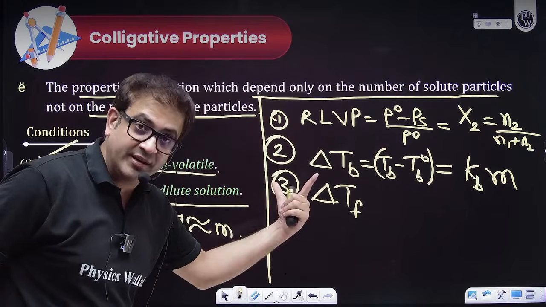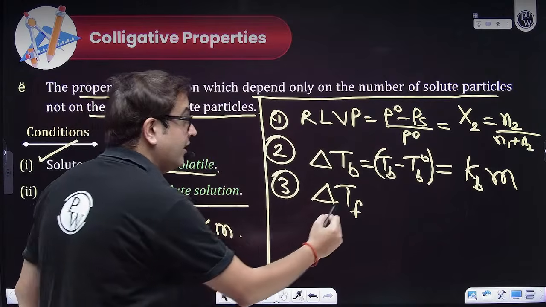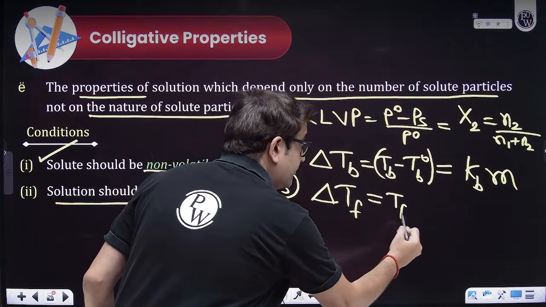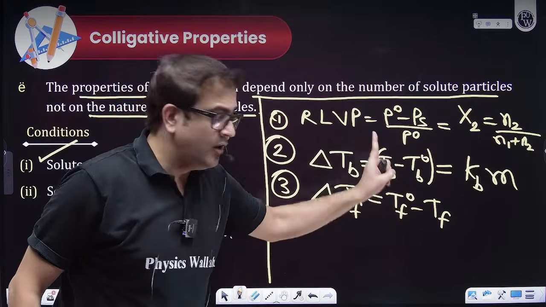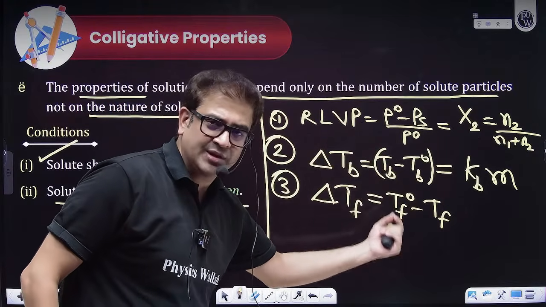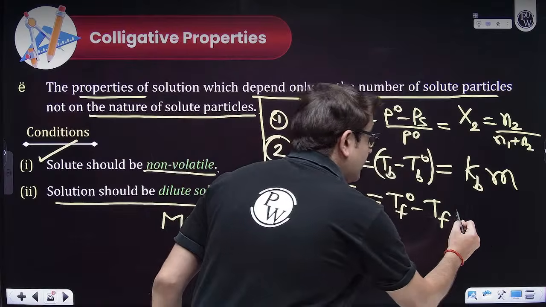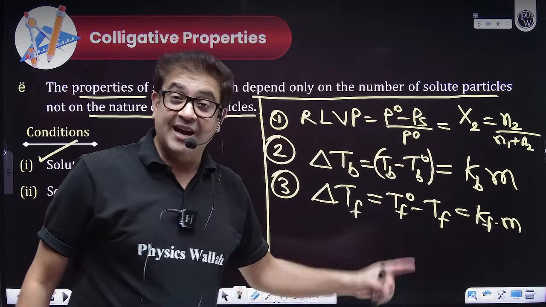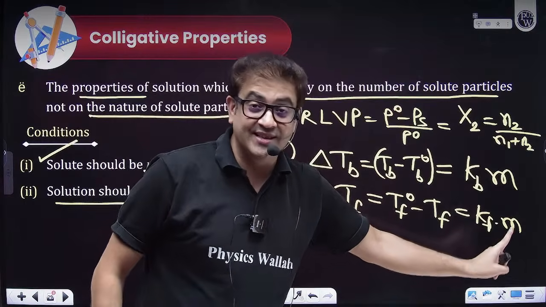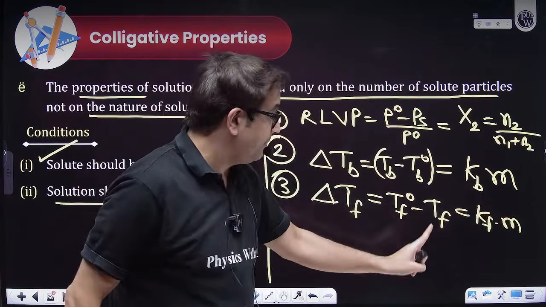Therefore boiling point gets elevated but freezing point gets depressed, and this depression in freezing point is written as delta TF. Change is always positive, so this is solvent minus solution. And this also came out to be equal to Kf into molality. That means this was also directly proportional to the concentration term, molality.